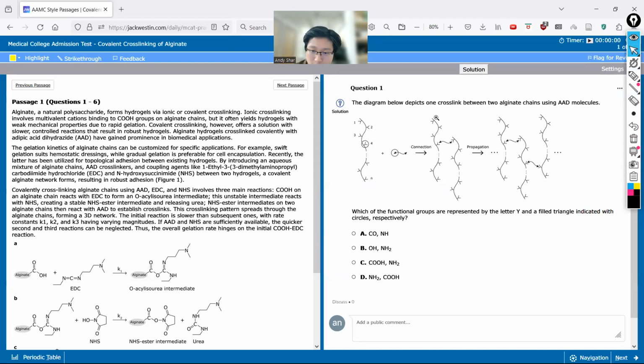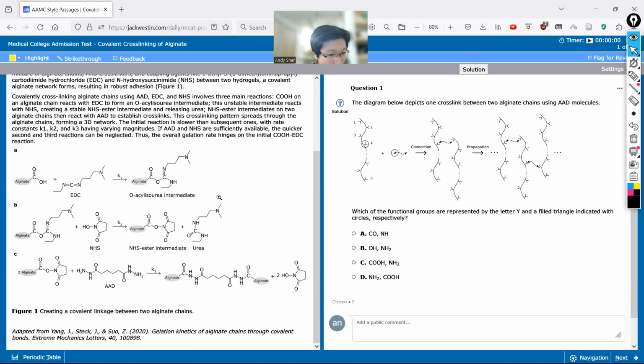So we know these long things are alginate, and to find out the answer, we just need to find out what is sticking out of alginate. What does alginate use to connect with these arrows? Essentially the arrows connect the Y parts of the alginate and then connect the whole alginate chains together. So what is on the alginate?